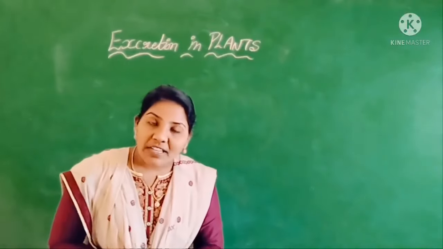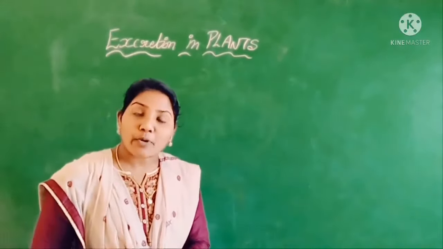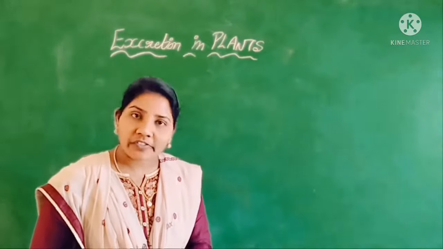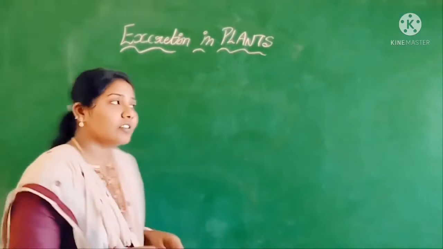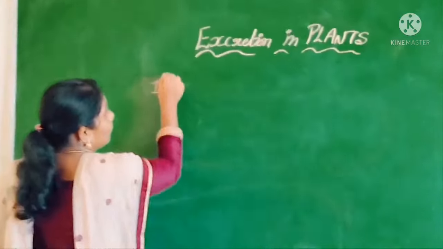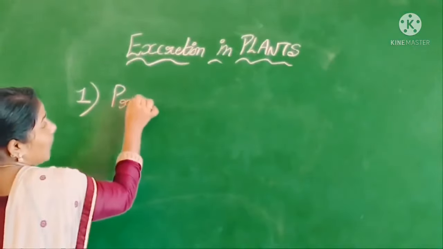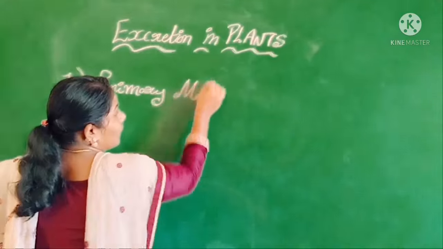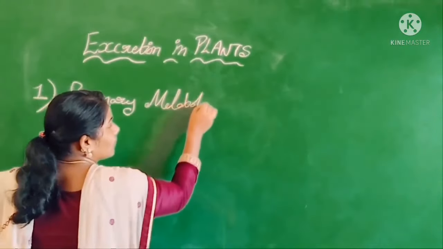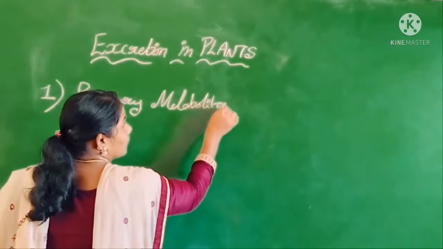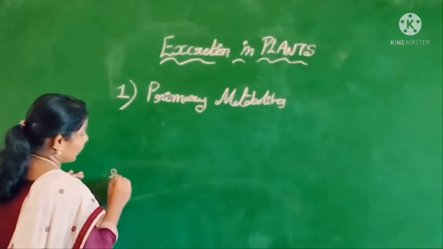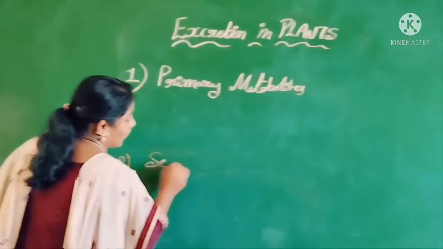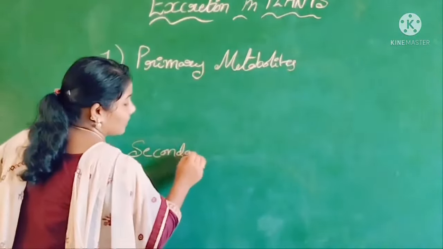The biochemical substances produced in plants are of 2 types. The first one is primary metabolites and the second one is secondary metabolites.